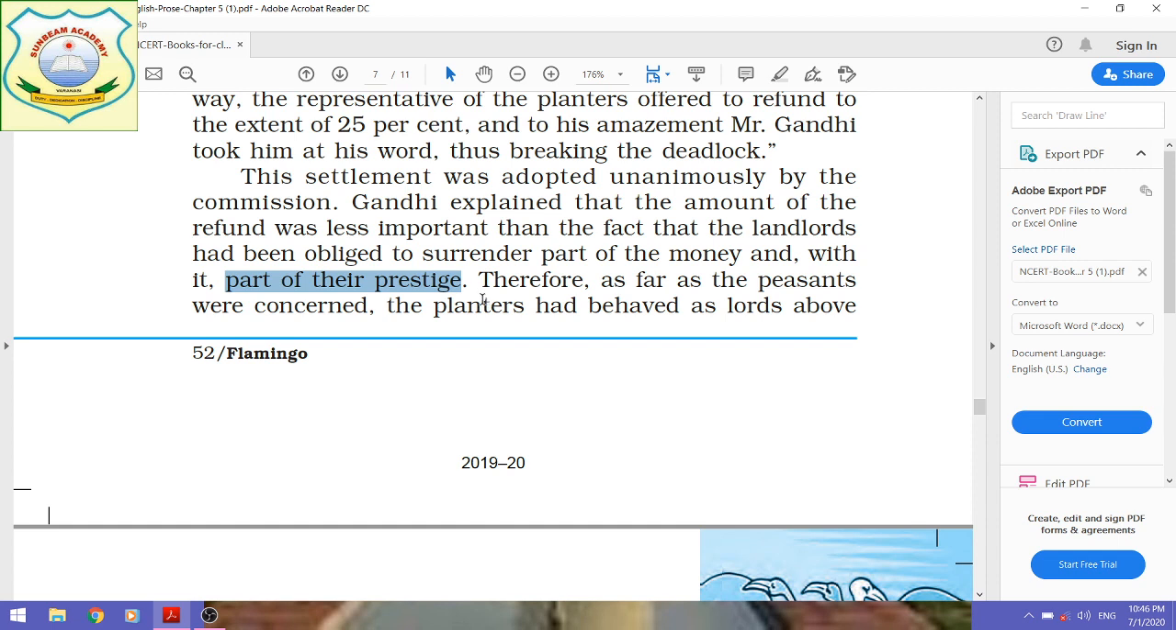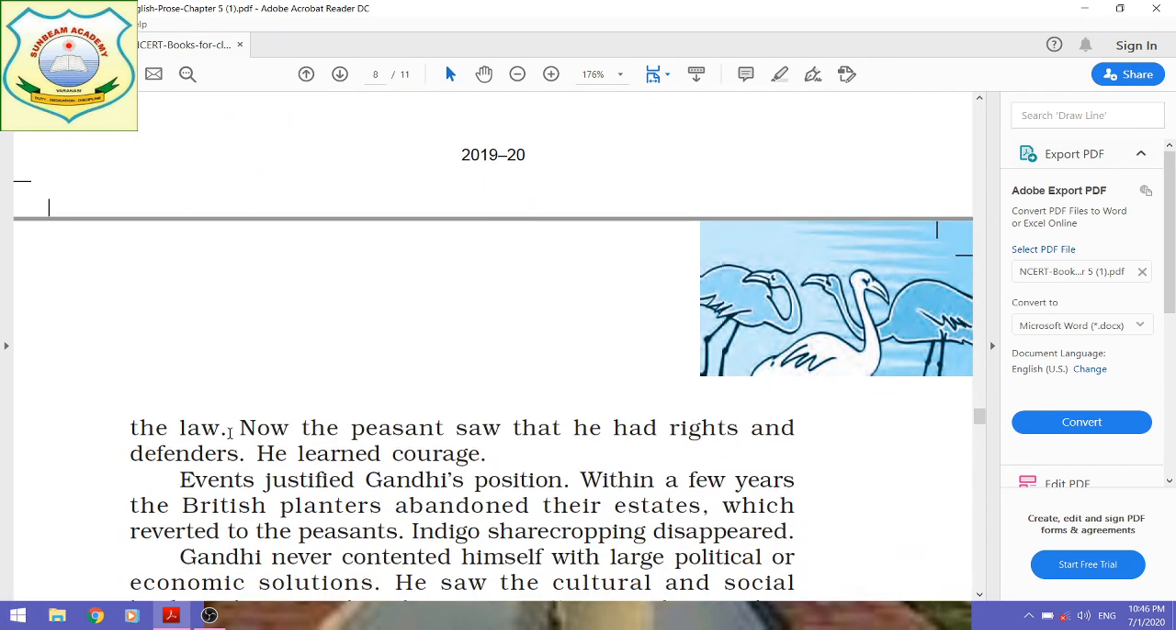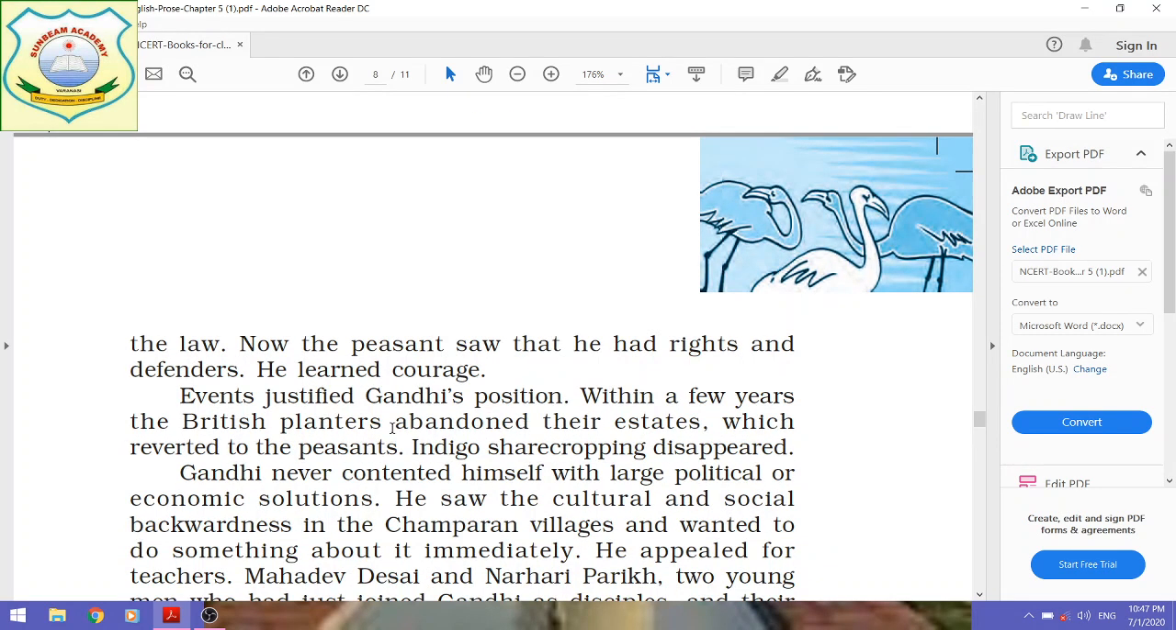And further, Gandhiji reported that as far as the peasants were concerned, the planters had behaved as lords, because the planters had never given any importance to them. They were behaving very badly with them. They thought themselves the lords and considered themselves above the law. And now the peasant saw that he had rights and defenders.